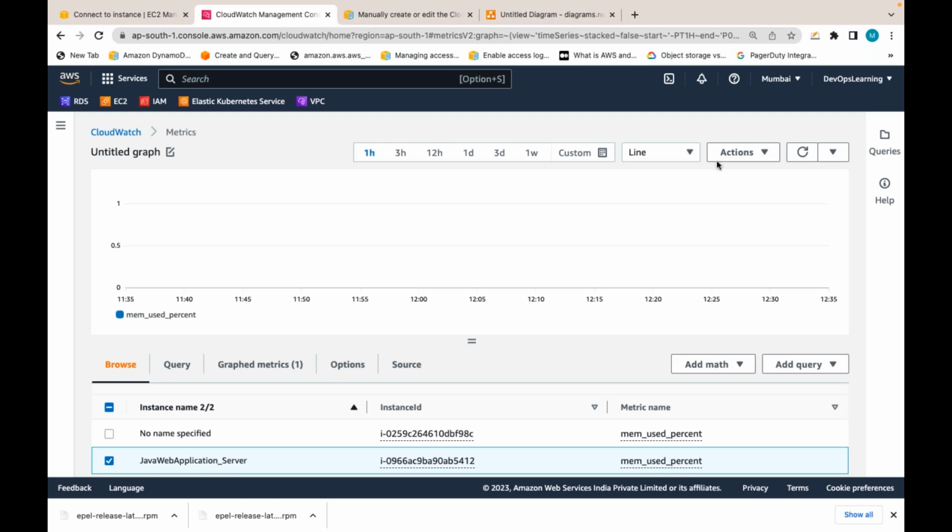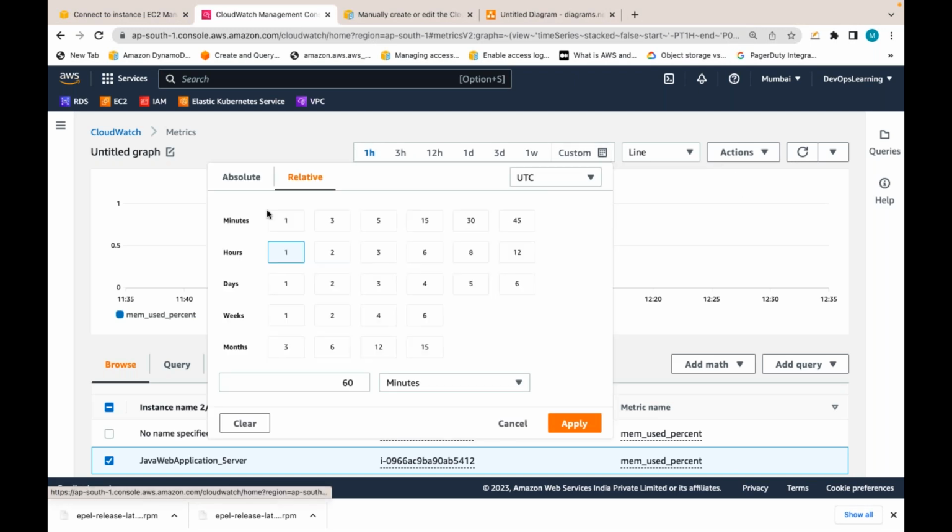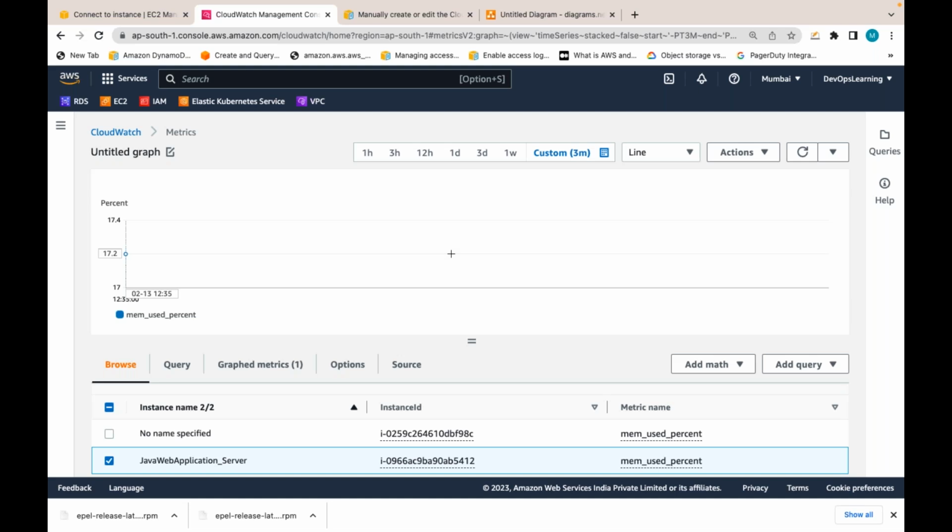Let's select custom, maybe 5 minutes interval also. You can select every 3 minutes interval also. You can see because we enabled 1 minute interval. Let me keep on refreshing because we just added that agent, so it will take some time. But do you see as of now what is the memory utilization of that server? That is a custom metric. You can see here at this point of time, 17.2.